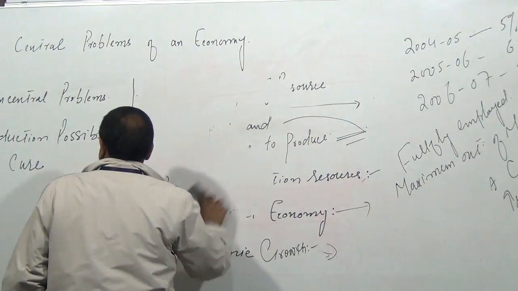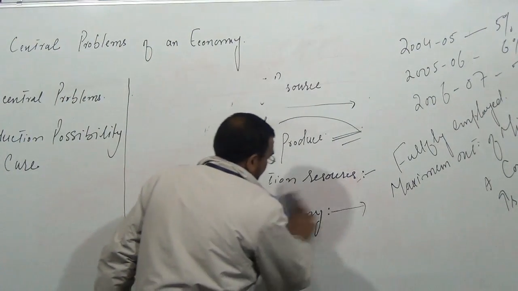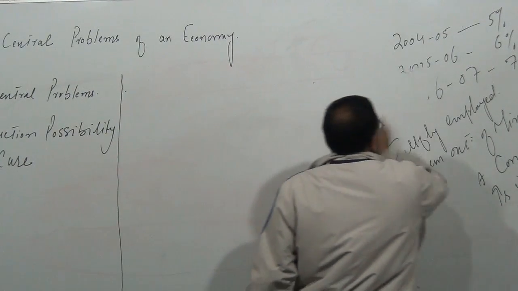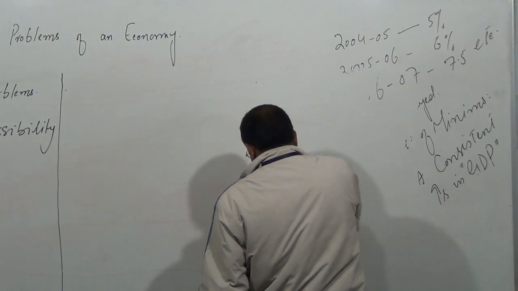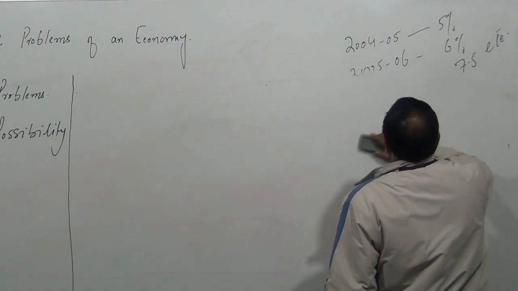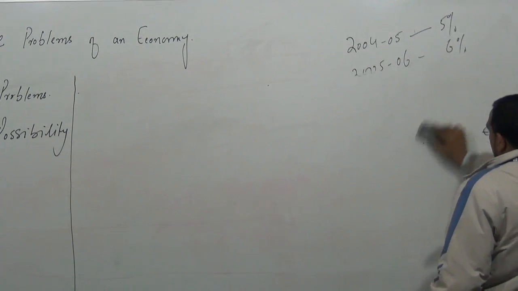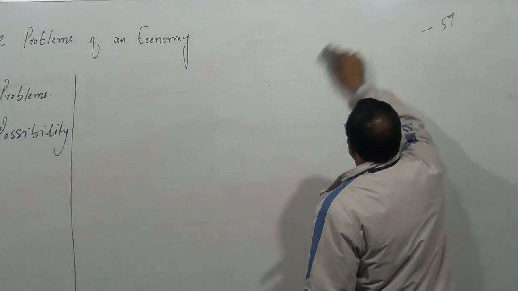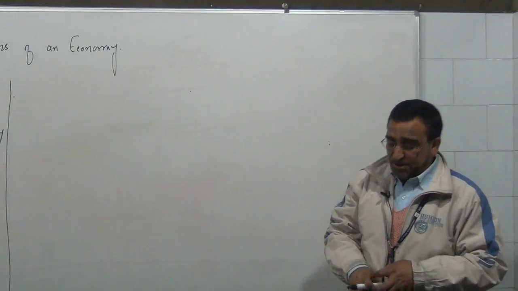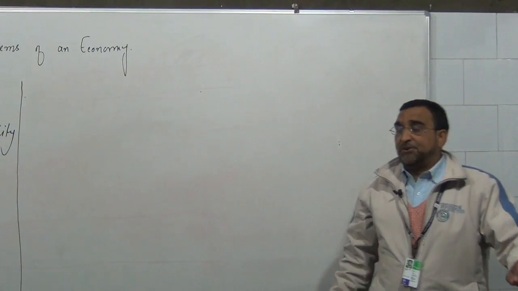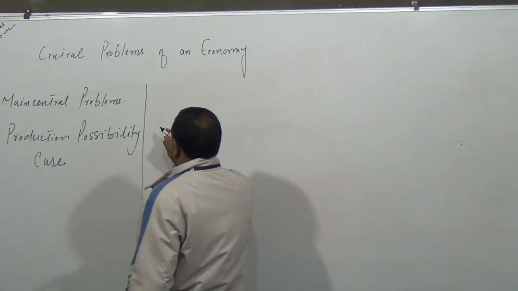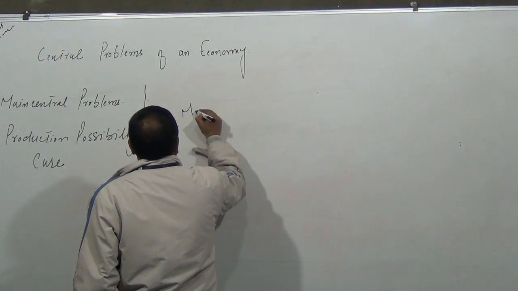So next what we are going to study is the production possibility curve. The production possibility curve is also known as the production possibility frontier, or PPF. Some economists also call it the transformation line or transformation curve. Let us first understand the meaning of the production possibility curve.